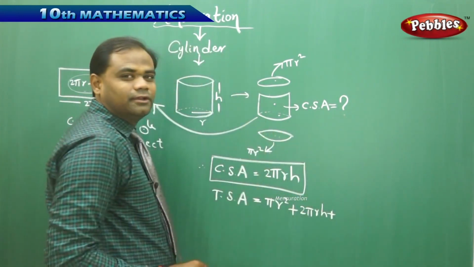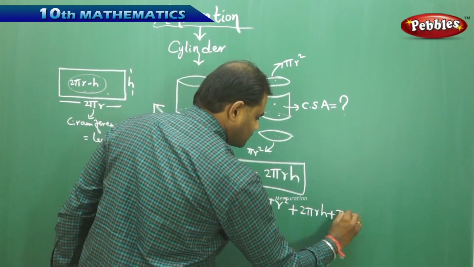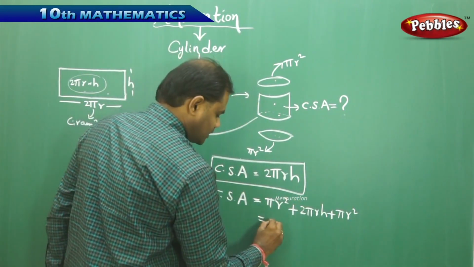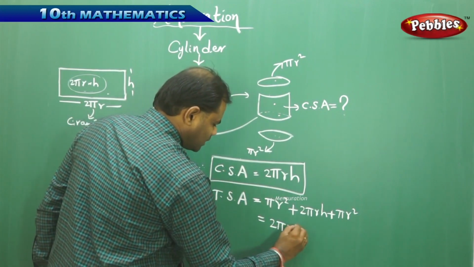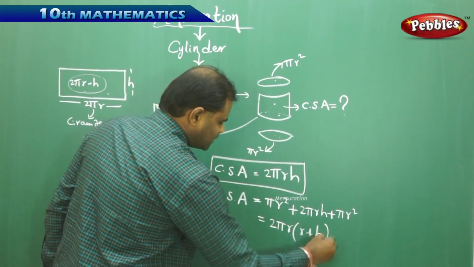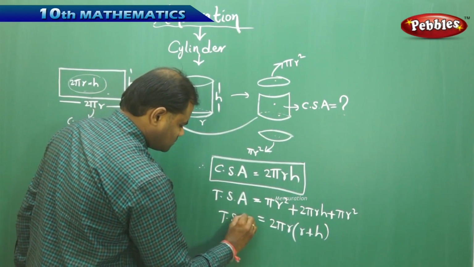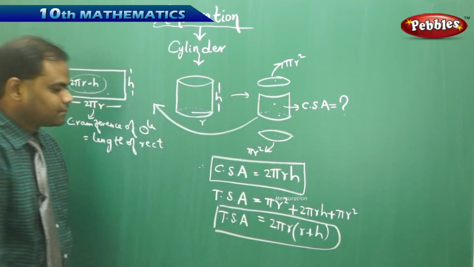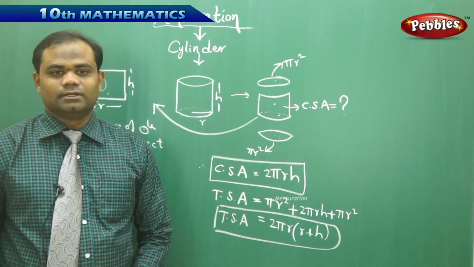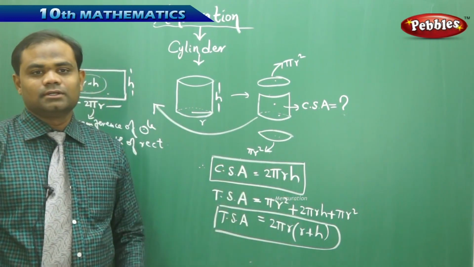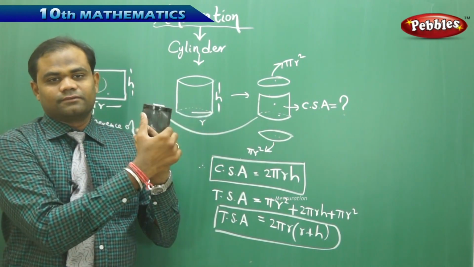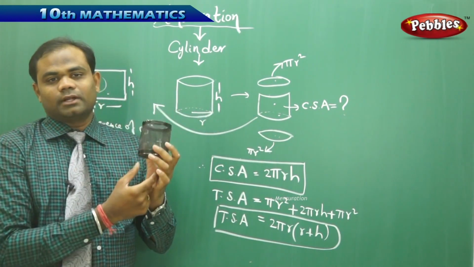And here, the area of this being pi r square, when I simplify this, I get 2 pi r times (r plus h) as the TSA of a cylinder, where the curved surface area of a cylinder is given by this, and the rest stands for the top and the bottom.